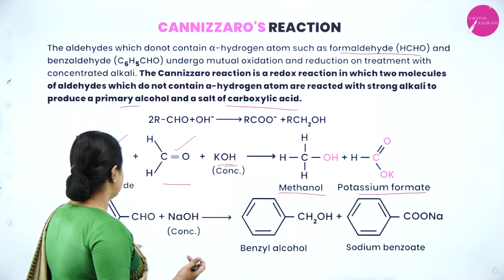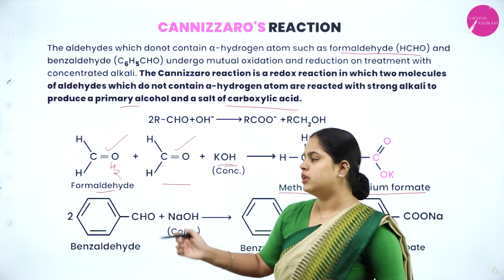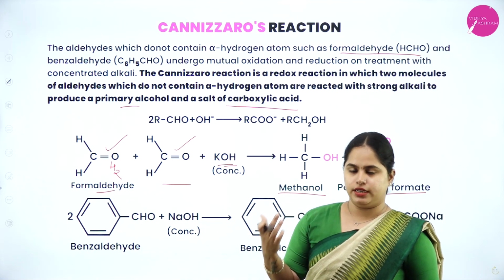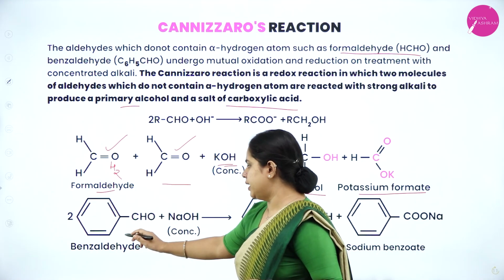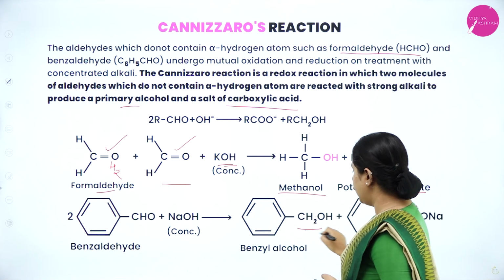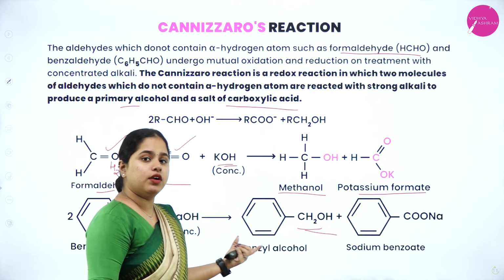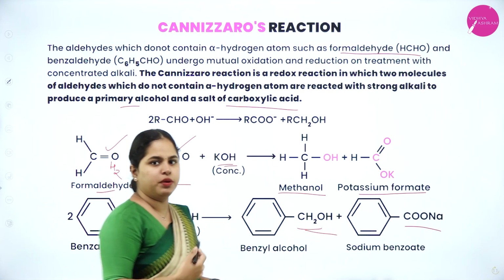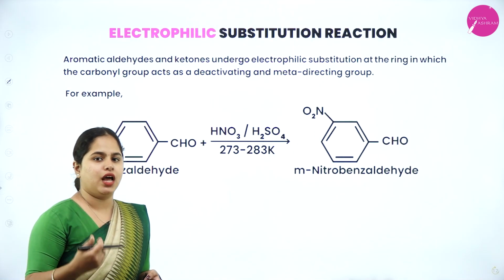So let's take another example of a compound which does not have an alpha hydrogen, that is benzaldehyde. So those which do not have alpha hydrogen generally undergo the Cannizzaro reaction. Okay, so two molecules of benzaldehyde we have taken. One will undergo reduction to form an alcohol, that is called benzyl alcohol, and another one will undergo oxidation to form a sodium salt of the acid, which is benzoic acid. Clear? So till now we were discussing the reactions involving alpha hydrogen.